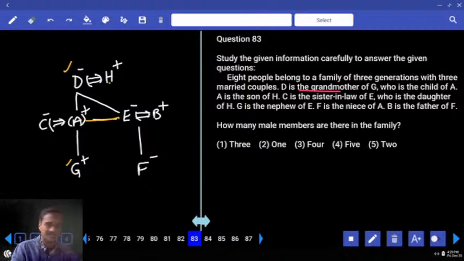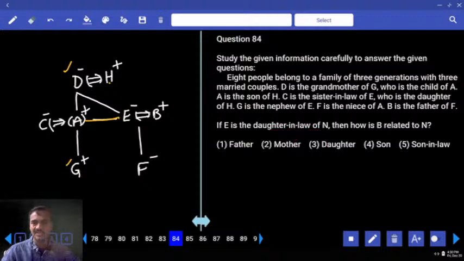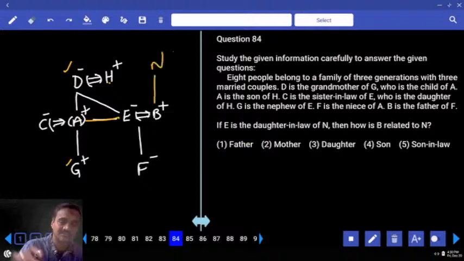Clear? Now these are the 8 persons we have. How many male members are there in the family? 1, 2, 3, 4. There are 4 male members. Choice 3, question number 83. Then 84, if E is the daughter-in-law of N. Hence N must be B's parent. Then how is B related to N? Now B is the son of N, choice 4. Done with this? Then 85.